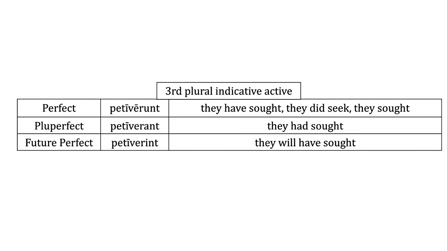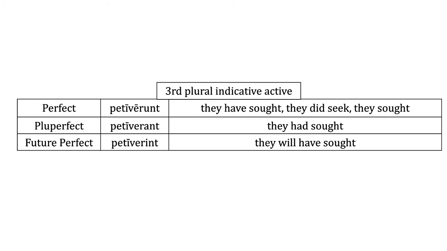Now, we have fewer aspects to learn here. We have the continuous, they have sought, the simple emphatic, they did seek, and then the simple, they sought. They have sought is the preferred translation very often for the perfect. And then you'll notice for the pluperfect only one aspect, they had sought. That's absolutely in the past. And then you have they will have sought.